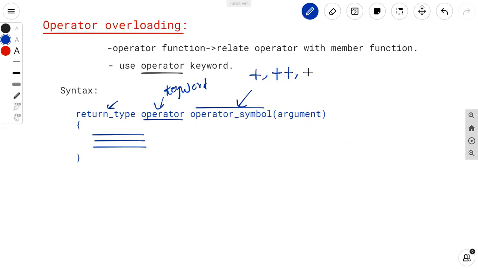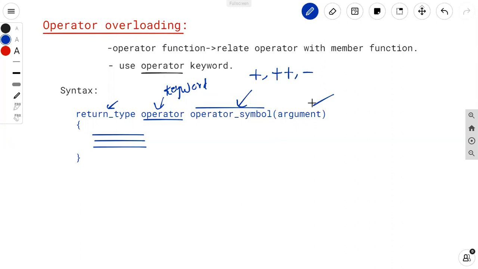Suppose I want to overload the minus operator, then you can use the operator symbol as a minus, etc. There are various types of operator, and we have studied unary operator, binary operator, and ternary operator, right? So instead of operator symbol, you can use any symbol, plus, minus, the operator which you want to overload. You can define that operator or their symbol over here.